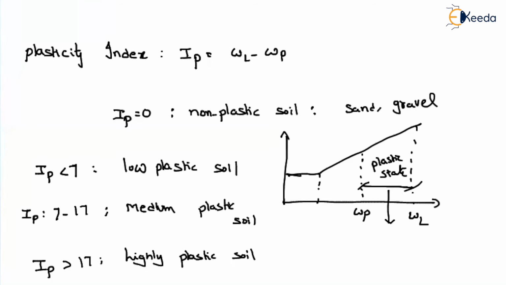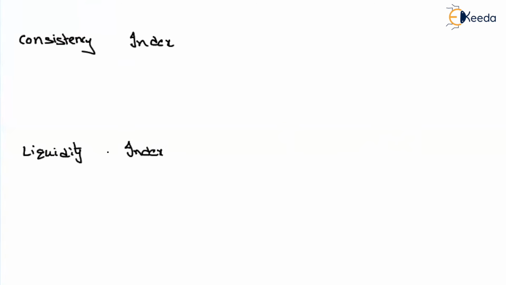Now let's talk about the consistency index, and also at the same time we will discuss the liquidity index. First of all, let me write down the formulation and then we will discuss it.